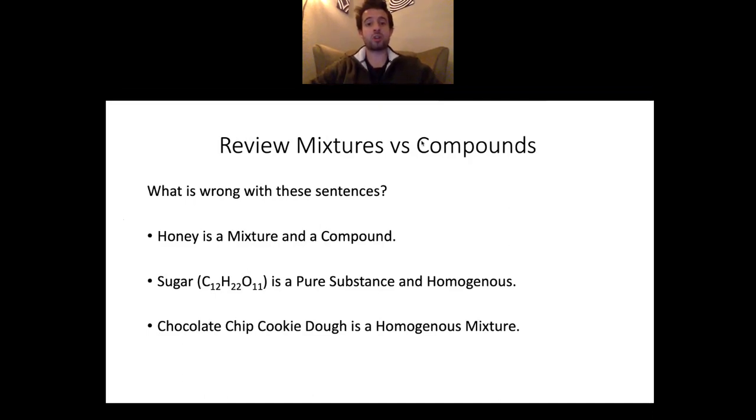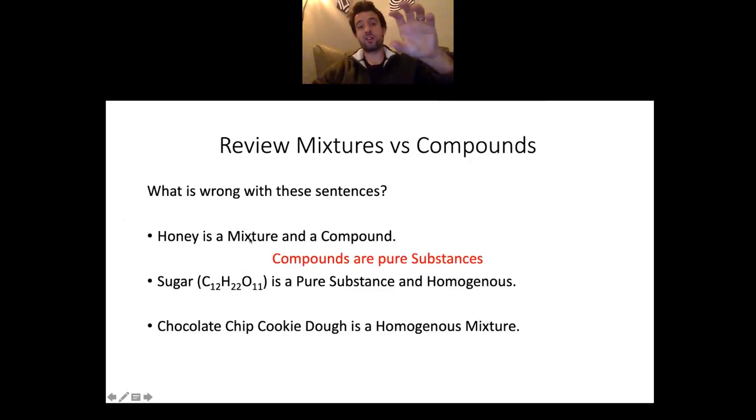Honey is a mixture and a compound. That is an incorrect statement because compounds are pure substances. A mixture is one set of things that are impure, so things that have two or more chemicals in them. A pure substance is something that's only made up of one chemical, like it's all sugar or it's all water. But a mixture would be something like sugar and water combined. Honey is a mixture of sugar and water and some other stuff, so honey would be a mixture, but then it couldn't be considered a compound.